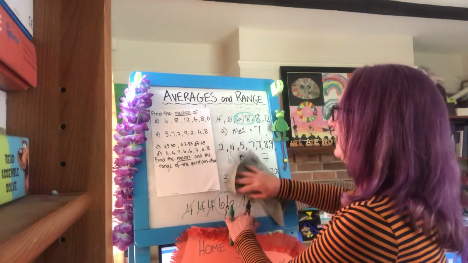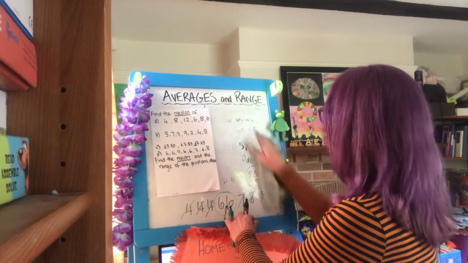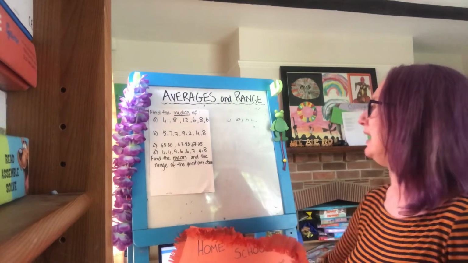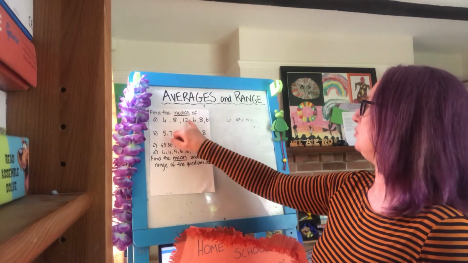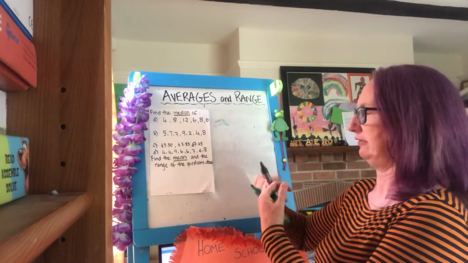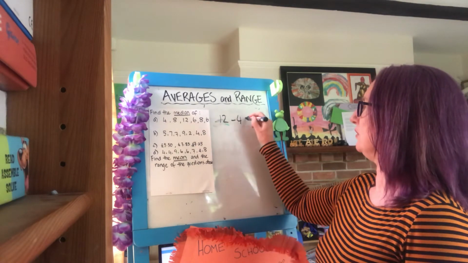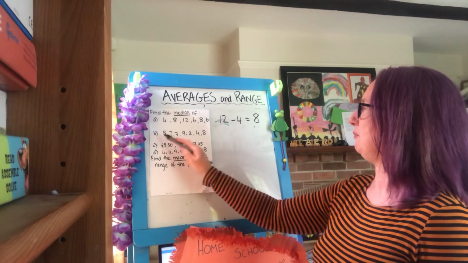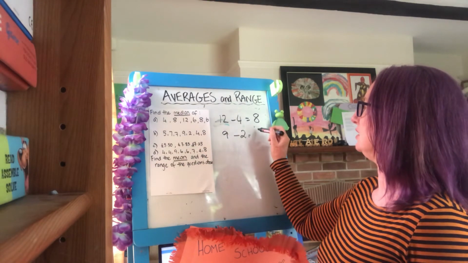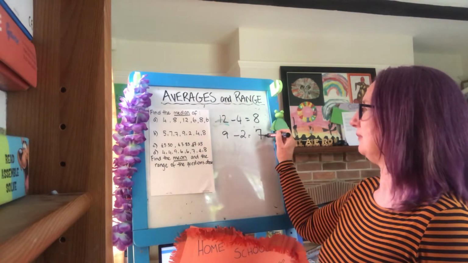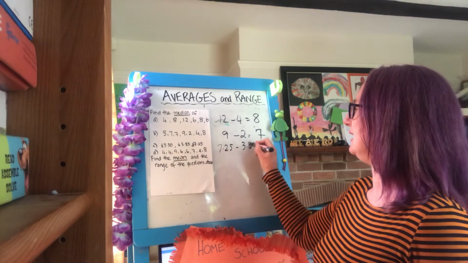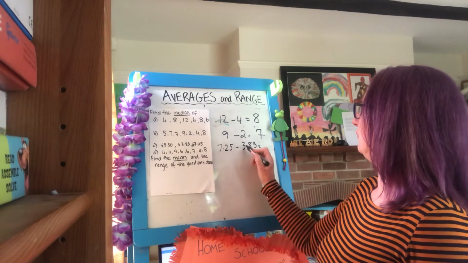All right, the mean and the range of these questions. The range, nice and easy. The range for A is from 12 to 4. So 12 minus 4, so the range is 8. For B, the highest number is 9 minus the lowest number, which is 2. So our range is 7. Question C, 725 minus 385.